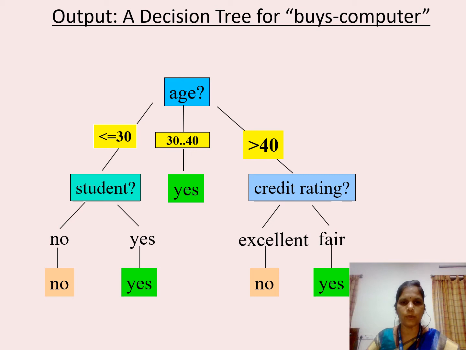This is the sample output for the decision tree. Here, age is the root node or splitting attribute. You will come to know why age has been taken as the splitting attribute while we are performing the numerical examples for decision tree. Here, student and credit rating are called internal nodes and yes and no are the class labels or class descriptions.